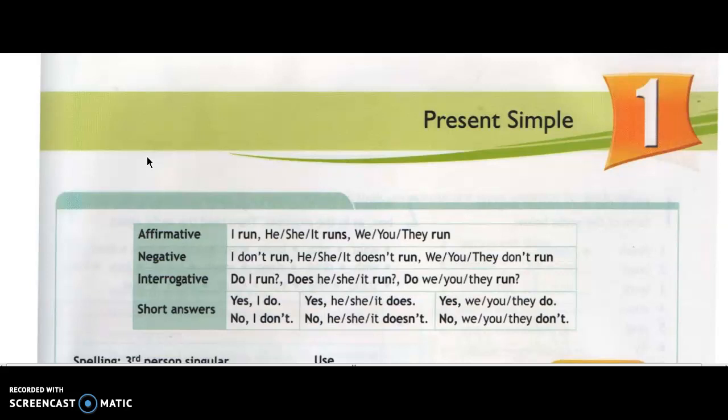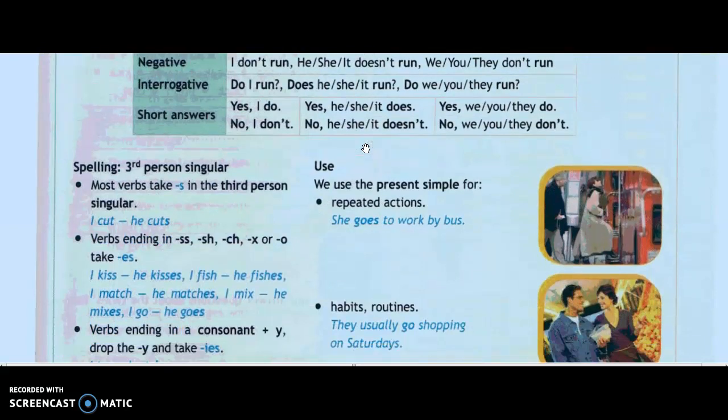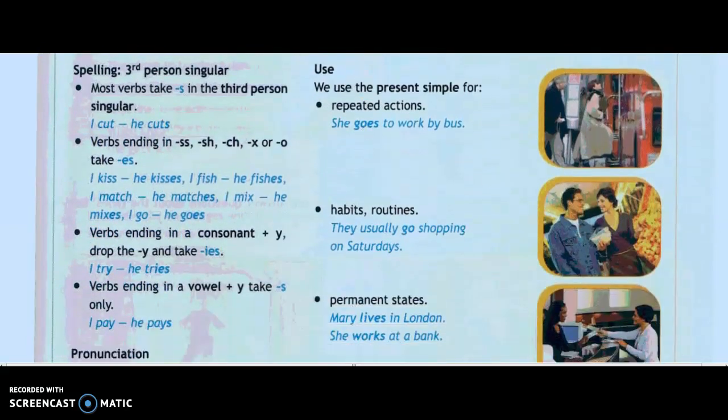So for understanding it further, let's go down to make it clear for us, the areas where we might be getting it confused, all right? So now I'm taking you here to the uses first. Uses is important because with uses you will be able to know the situation and know the right place where you can apply the present simple tense.